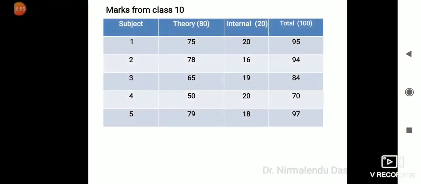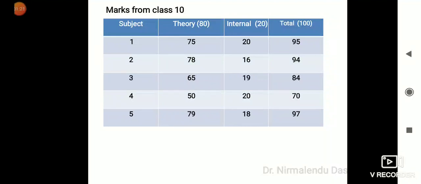Say for example, this is your class 10 mark sheet having 5 different subjects, and in class 10 mostly you will find theory marks are of 80 and internal marks are of 20. So total it is 100. But all the marks will not be counted for class 12.